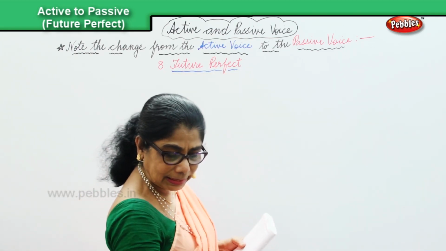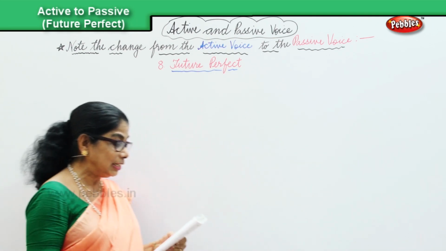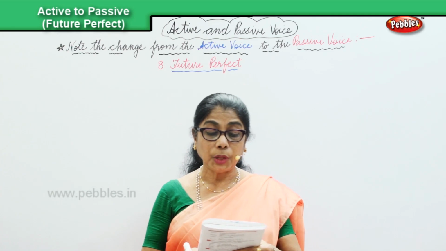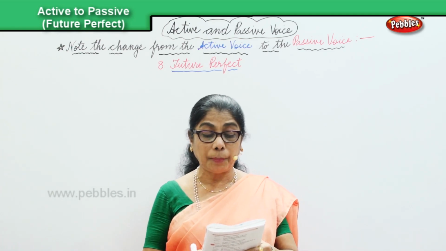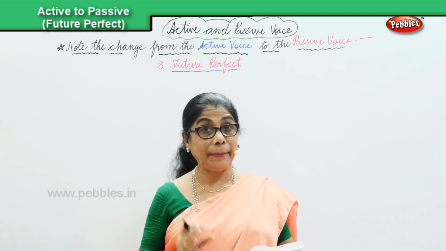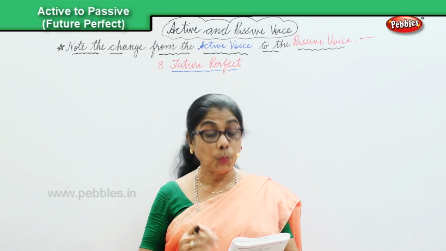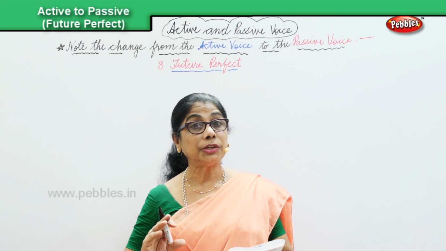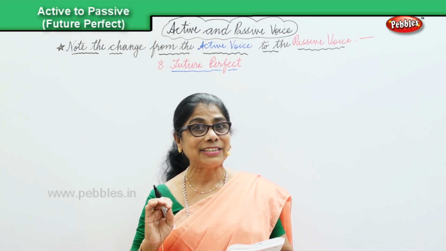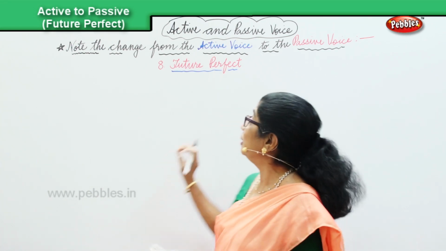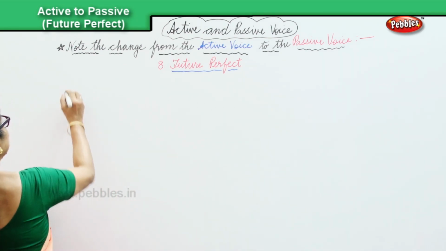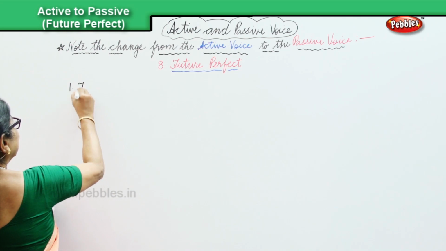Let's look at some of the sentences. And here's the first sentence for you. The chemist will have closed the shop by 8 o'clock. That's the active voice in the future perfect. Let's look at that sentence. The first sentence. The chemist